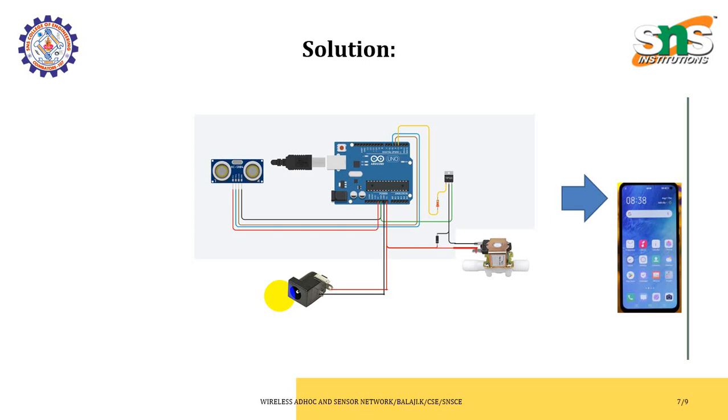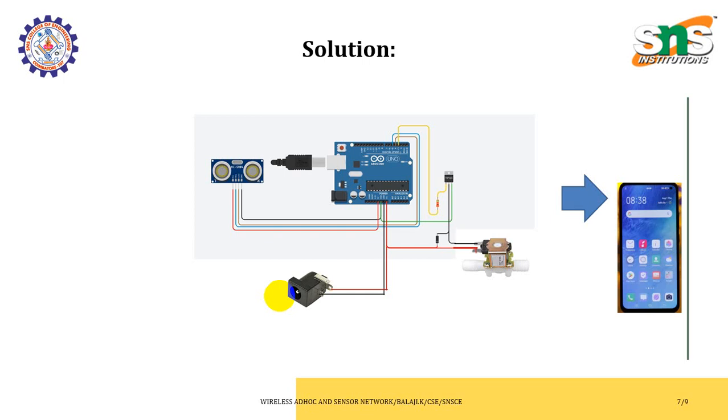So there we have an Arduino board and a sensor placed over there, and it will be connected with the interface. So it will find the solution both ways: whether the water flow has not happened, a message should come to the mobile application indicating there is no water flow.